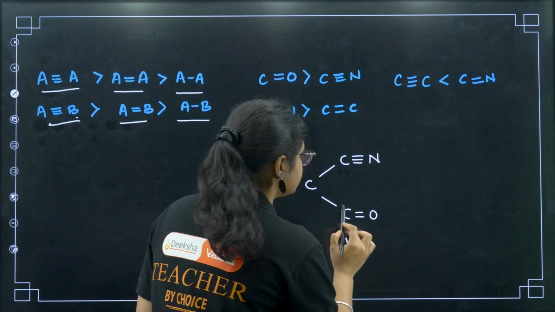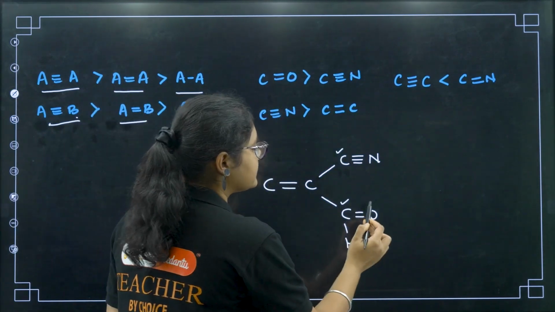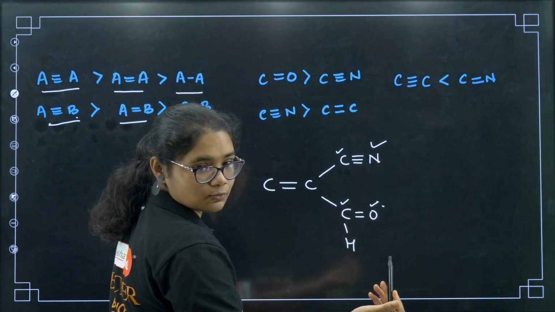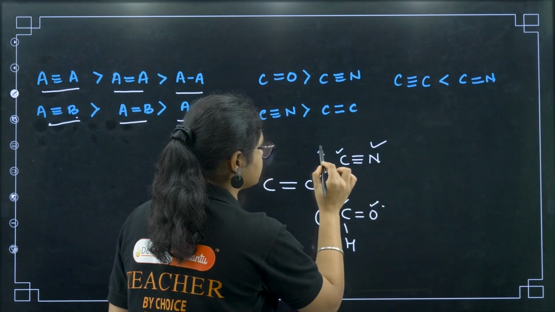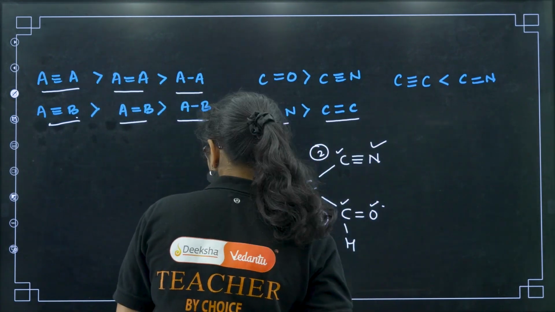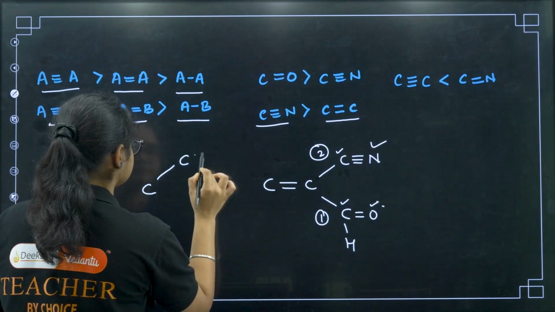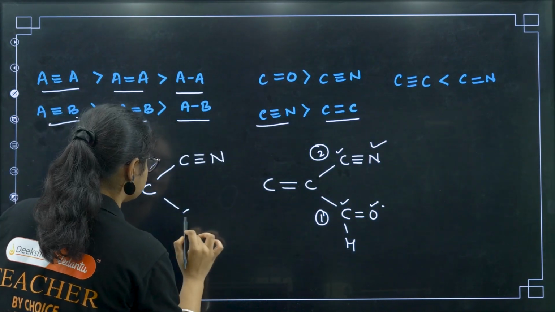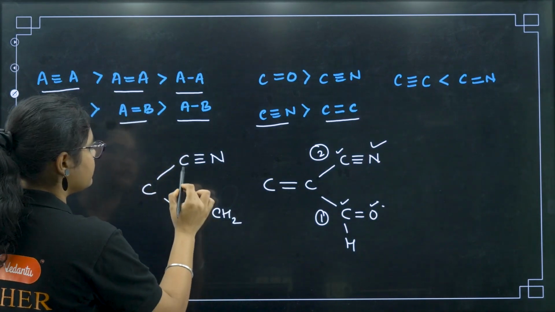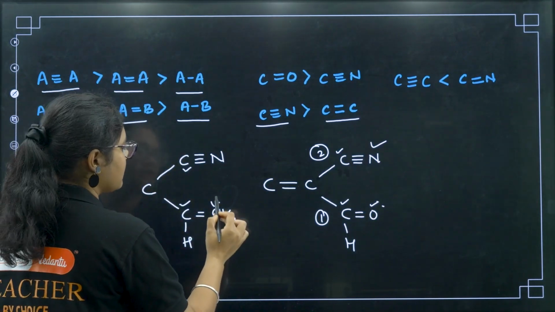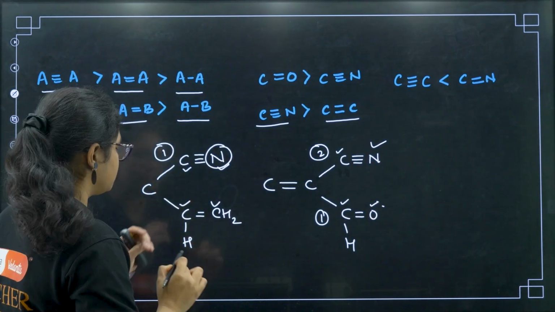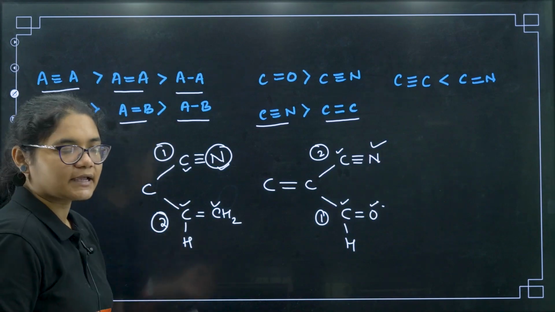So you see here, first you compare, this is C, this is C. Next oxygen is there, here nitrogen is there, right? Different atoms are present. Oxygen mass is more, so definitely this one will get 1 and this one will get 2. Next, if you have C triple bond N and C double bond C is there. Now you see first carbon. Then here we have carbon, here we have nitrogen. Nitrogen mass is more, so definitely this is your first. This one will be given first priority, this one will be given second number.